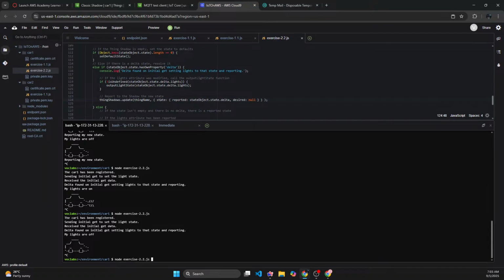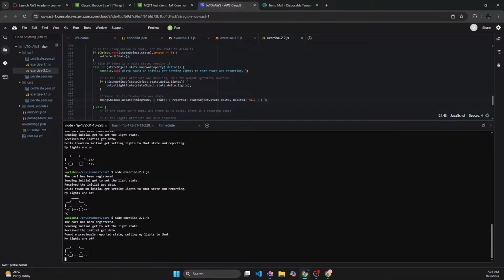Even when I set the state to be true and then set it to be false, because I set it to be false later, it was just false.